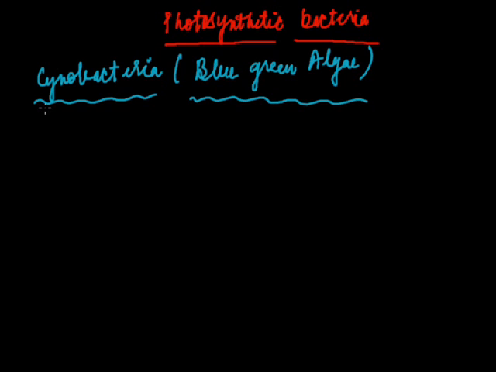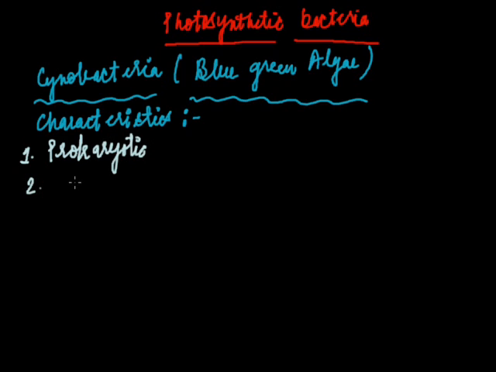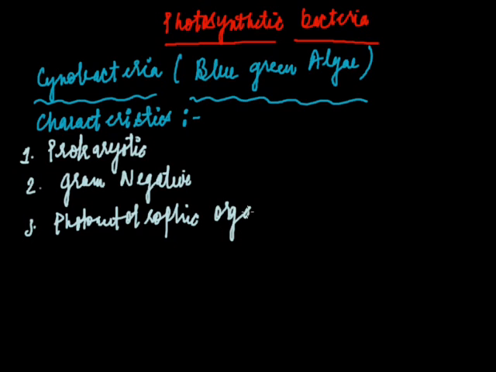Let us see the characteristics of cyanobacteria. These are prokaryotic, gram-negative, photoautotrophic organisms.